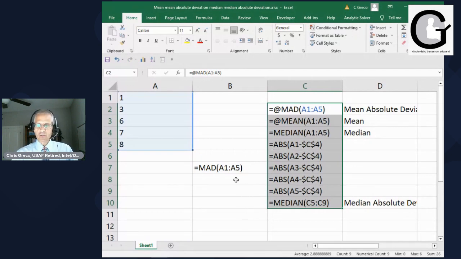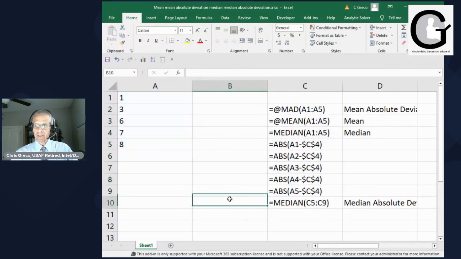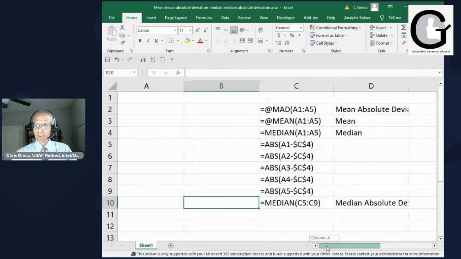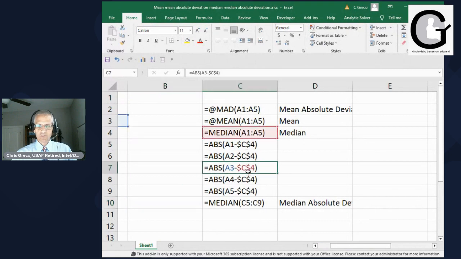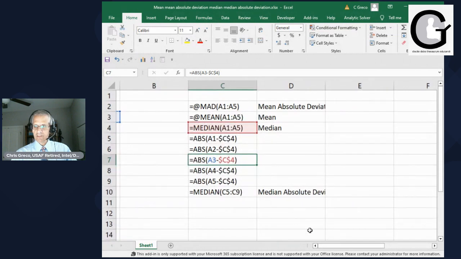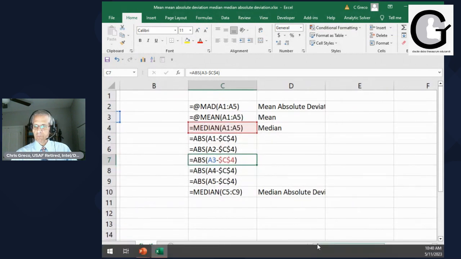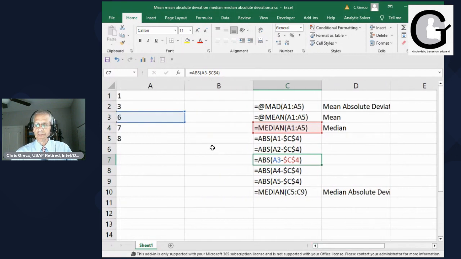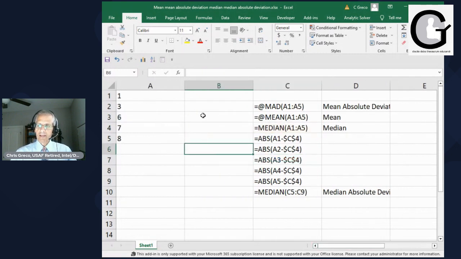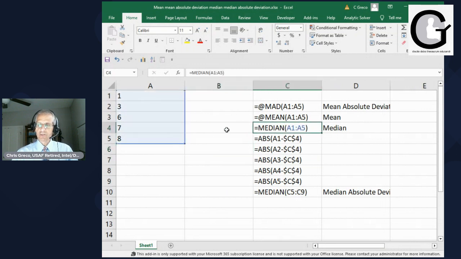So this gives you, in fact, let's get rid of this. This gives you all the different aspects of the mean. This is how to go through each of these areas. And in fact, let's get this a little bit smaller for you. Bring that over. So this is how to do each of these areas. There's your median.